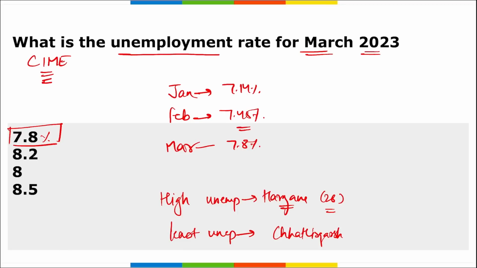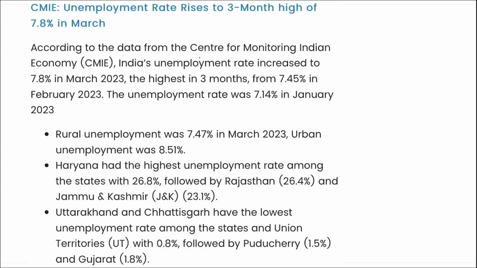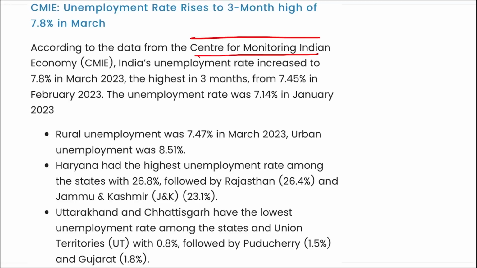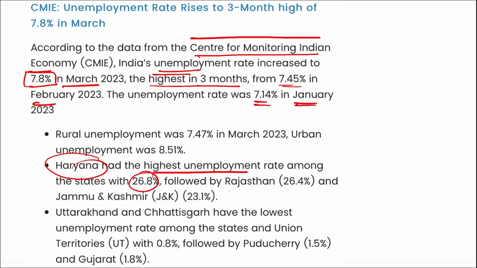So this data was released by CMIE, that is your Centre for Monitoring Indian Economy, and here the unemployment rate increased to 7.8% for March. That is the highest in 3 months, 7.45 in February and 7.14 in January. And the highest unemployment is in Haryana with 26.8, followed by Rajasthan and Jammu and Kashmir, and the least is in Uttarakhand and Chhattisgarh.